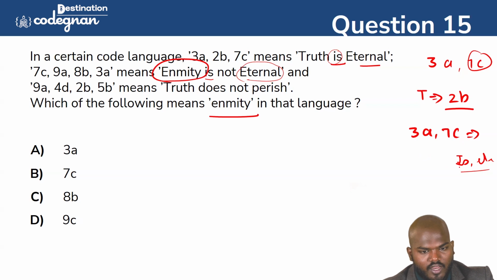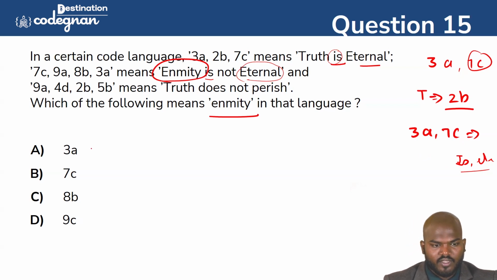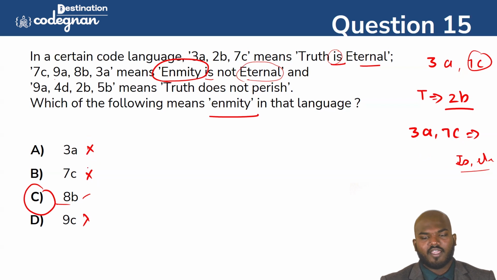But my point is to find out the enmity. Before finding out the enmity, you just want to check: 3a is not. 7c is also not. Is 9c here? No. So 9c is also not. So then 8b is the only possible answer we can call it. So this is how you just want to find out here in the question.